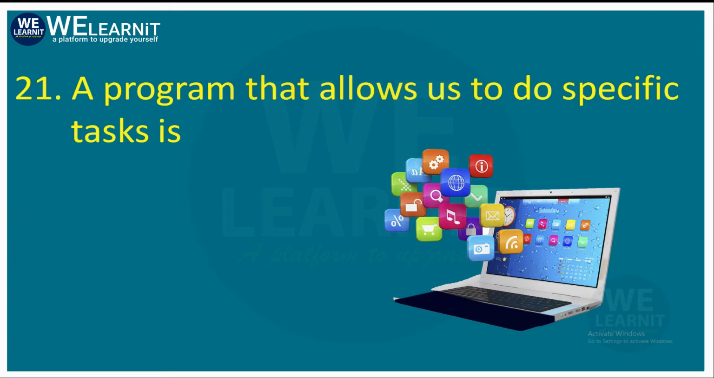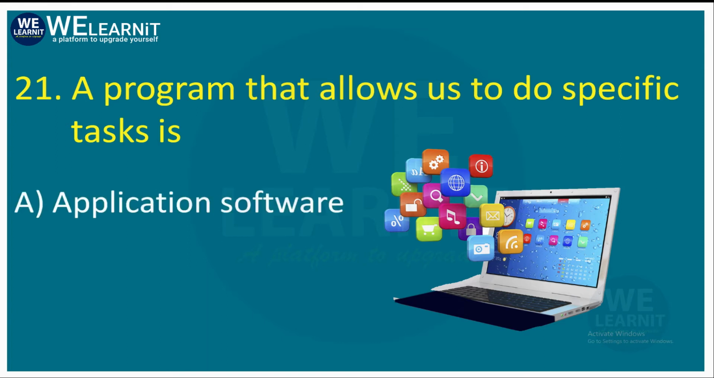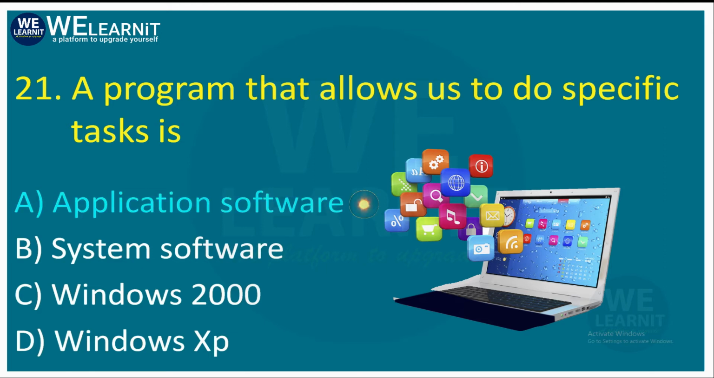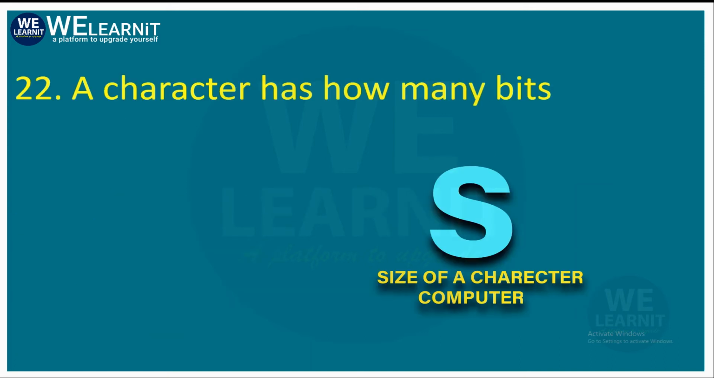A program that allows us to do specific tasks. Your options are application software, system software, Windows 2000 or Windows XP. So the program that allows a user to do specific tasks is called application software. Let's move to the next question. A character has how many bits? Your options are 4, 8, 12 and 16. So the correct answer is 8.